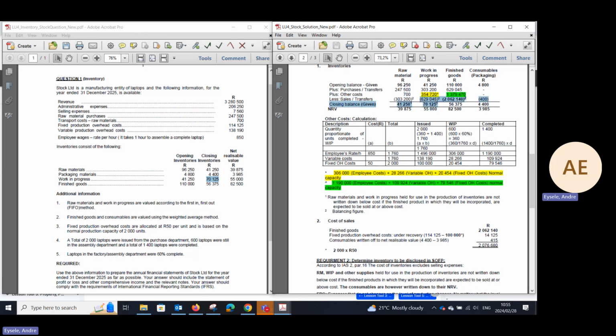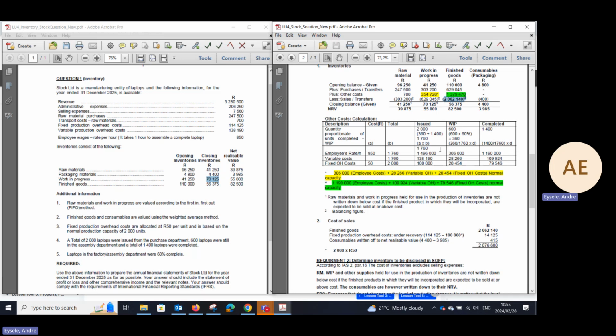Okay, so how do we get the balancing figure? Well, it's easy. It's your opening stock plus your purchases or transfer cost plus other costs less your closing stock, which gives you your balancing figure of 629,045. Then you will need your finished goods, and the procedure is exactly the same. It's 110,000 plus your transfer in costs plus your other costs, which is variable and overhead cost, fixed overhead cost, which we've just calculated according to this calculation table. And you get your closing figure, and that finished goods section is the cost of sales figure.